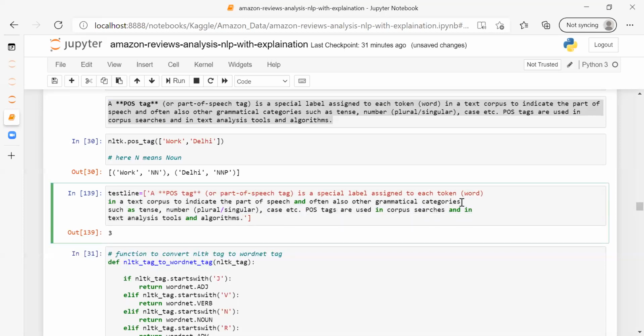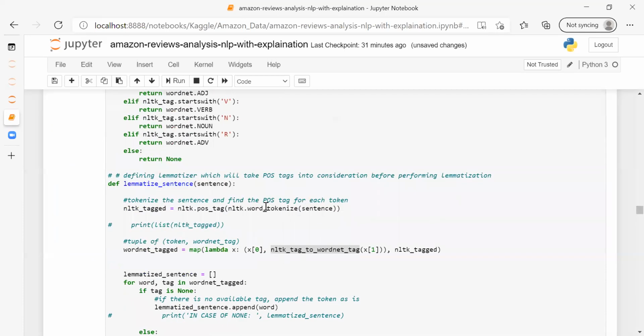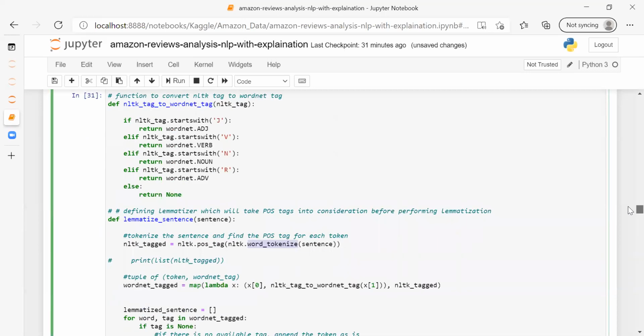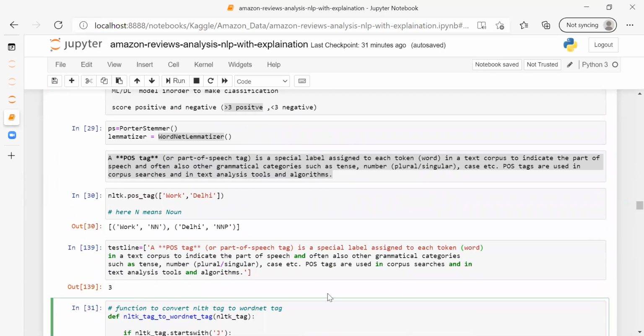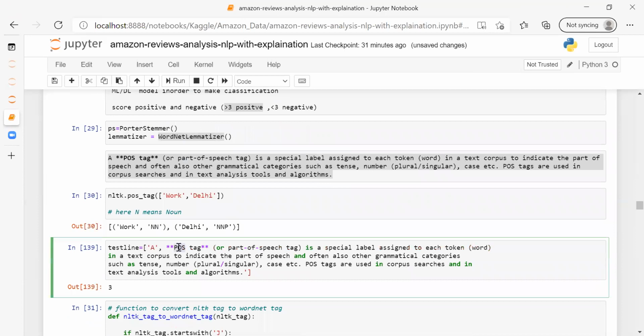This will be a paragraph, let's suppose. What I have to do in my word tokenize function is break this complete paragraph, this complete text, into single words. Like "A" would be a single word, and this "post tag" would be a single word. Likewise, it will break the text into tokens, into words.